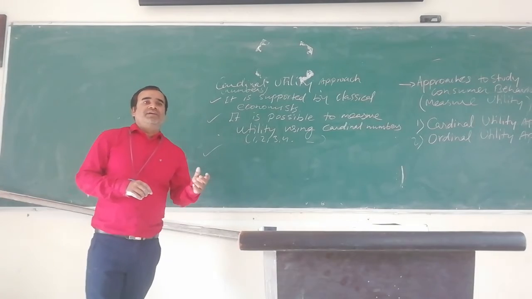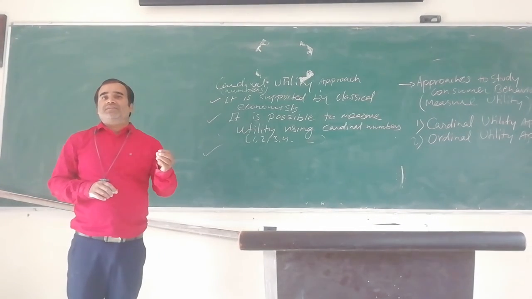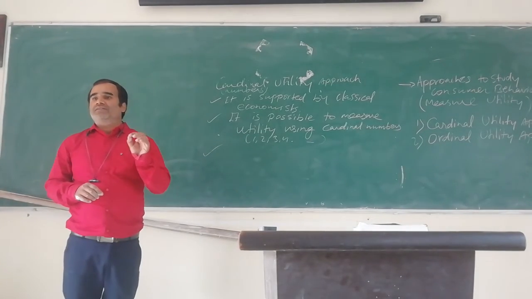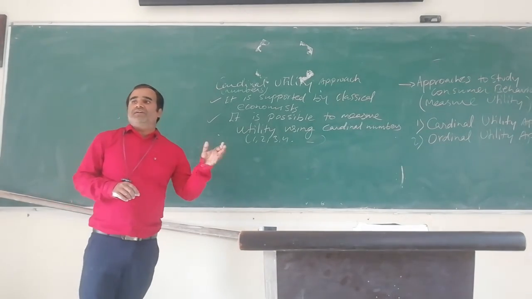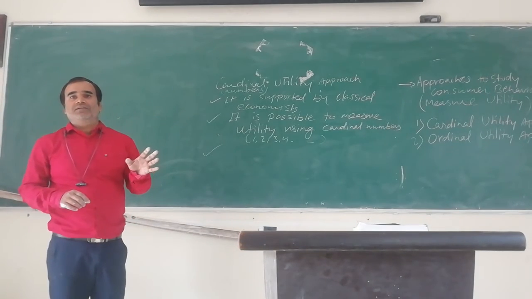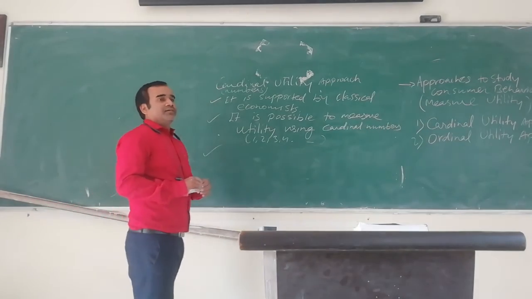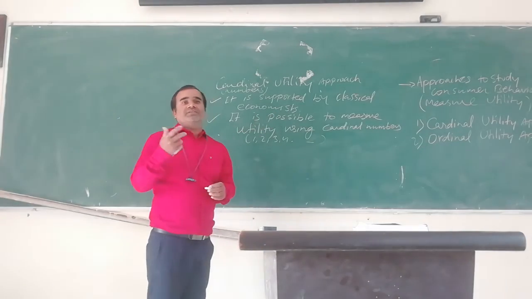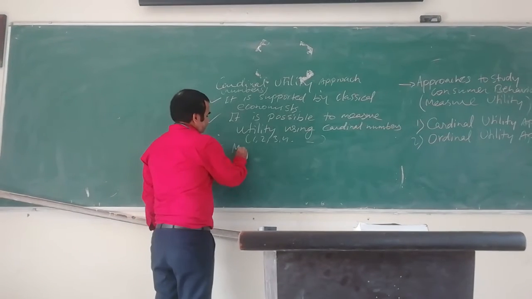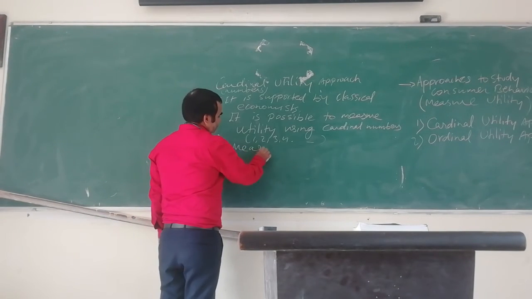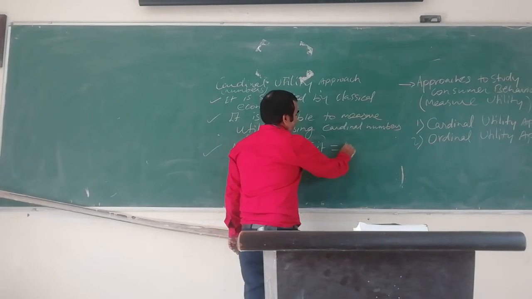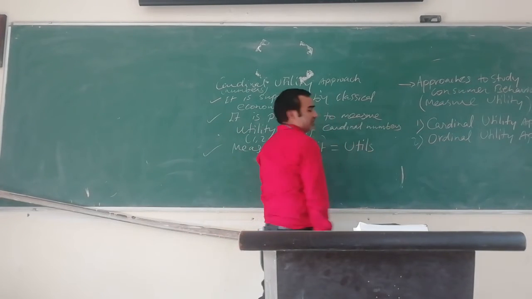So as we have standards for measuring, like liquids, milk and water, whose measuring standard is liters, and wheat and rice, whose measuring standard is kg, similarly the classical economists developed a measuring standard. The measuring unit was utils.